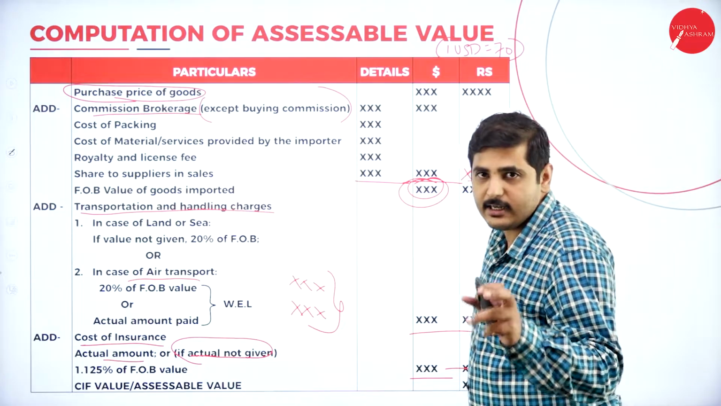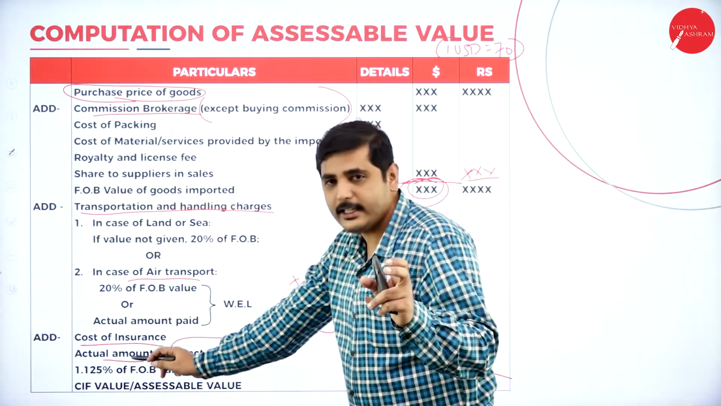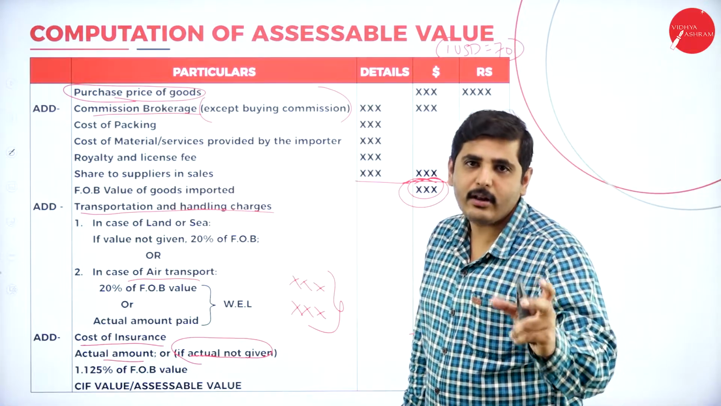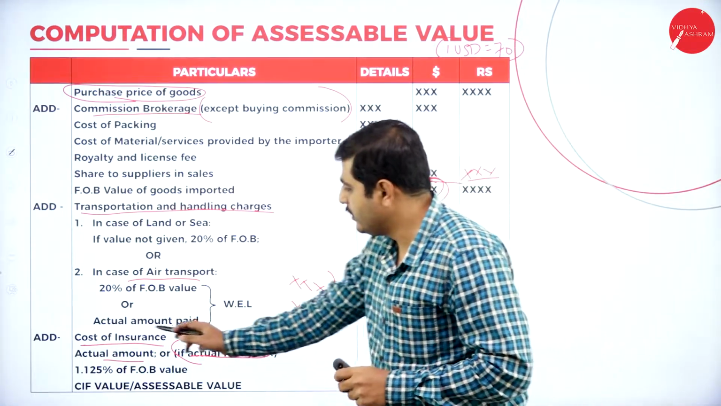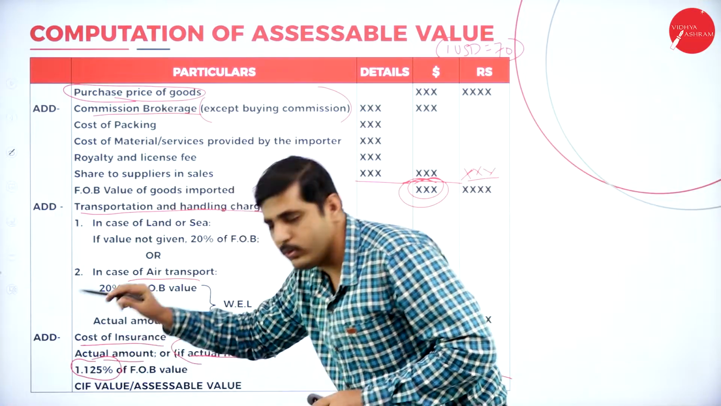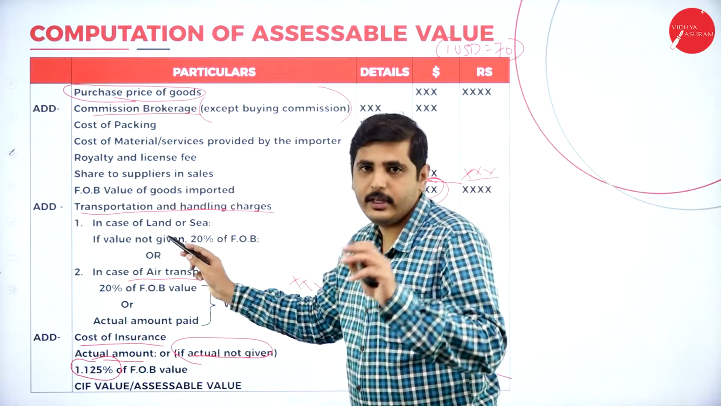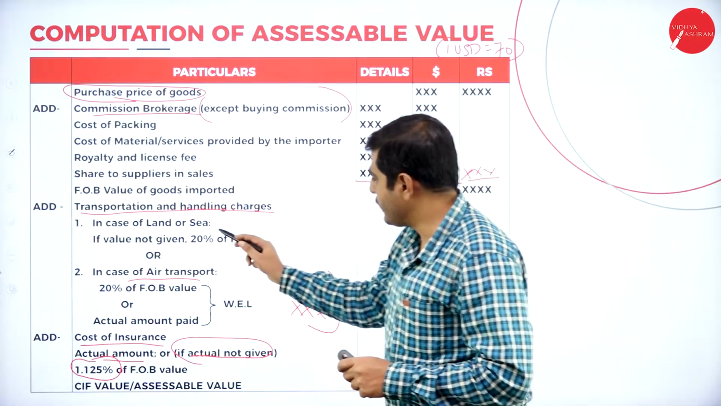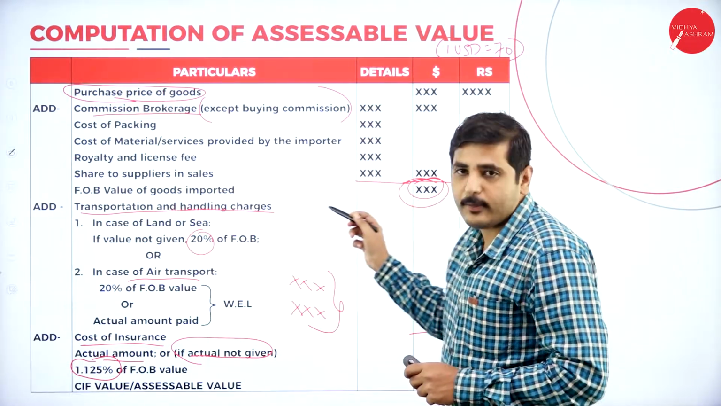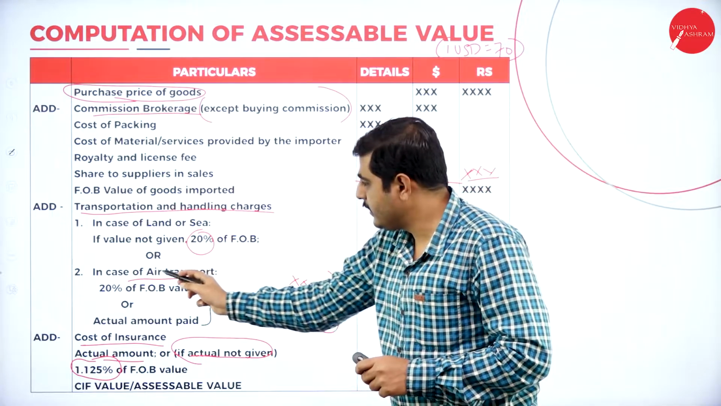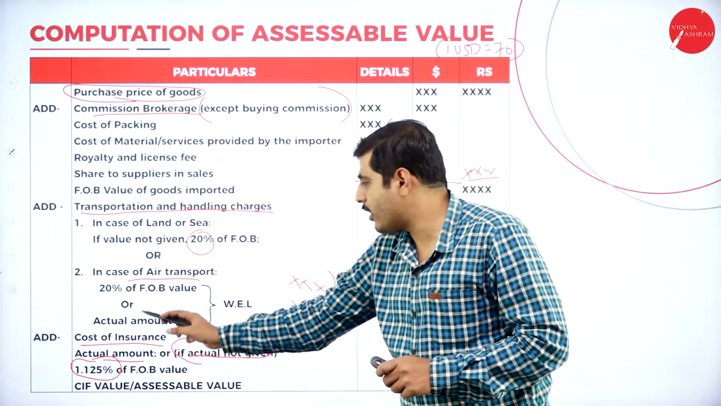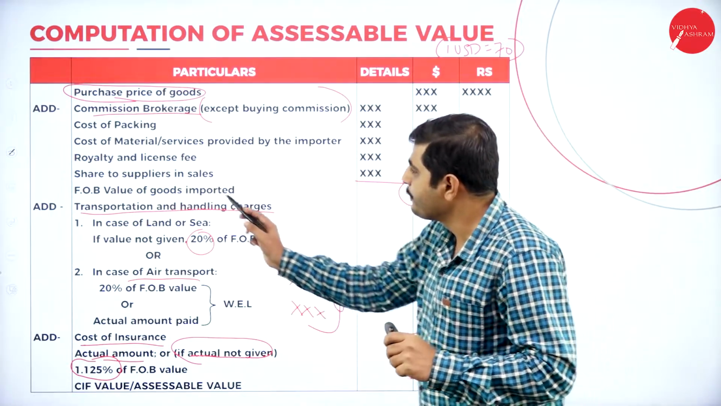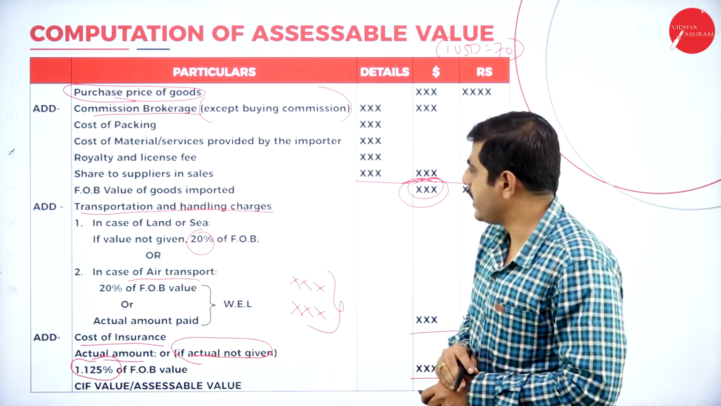I hope you understand. If they give insurance, take that amount. If they did not give insurance, it is a law, we have to consider insurance on 1.125% of the FOB value. In case of seaport or land port transportation, it is 20% of the FOB value. If it is air transportation, then either the 20% of the FOB value or the actual amount, whichever is lesser, should be considered as transportation and handling charges.